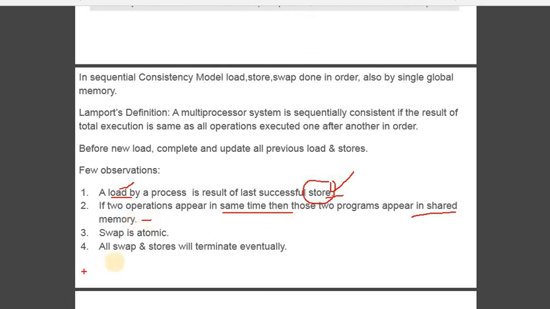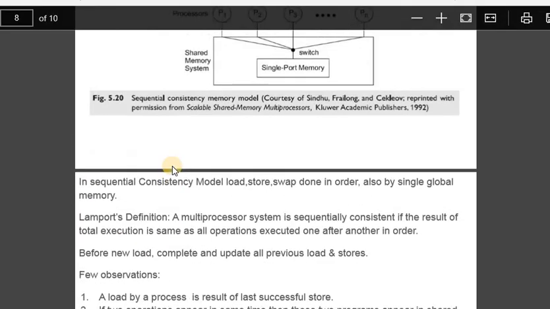Okay, so swap is atomic, that means synchronized. Okay, please remember, atomic means synchronized. All swaps and stores will terminate eventually, which means once they complete their task, they will terminate. They will not wait for anybody's signal. So that is called the Lamport definition.